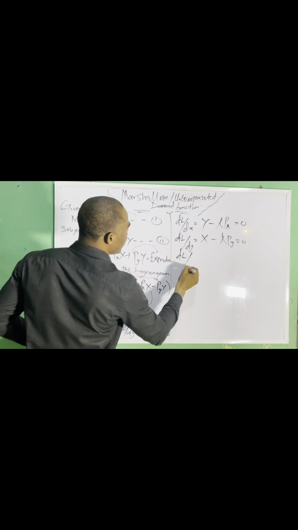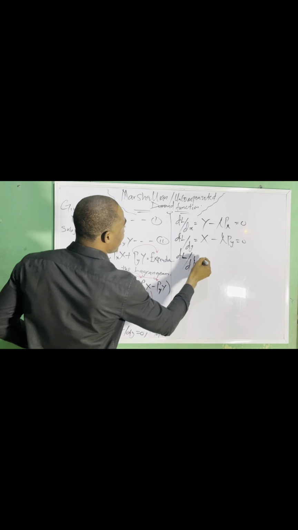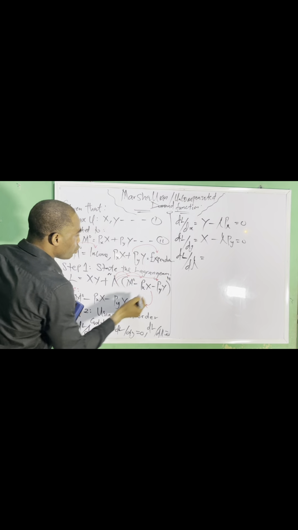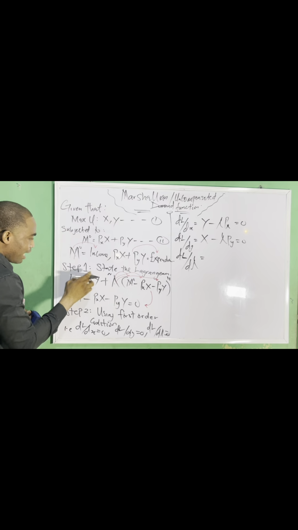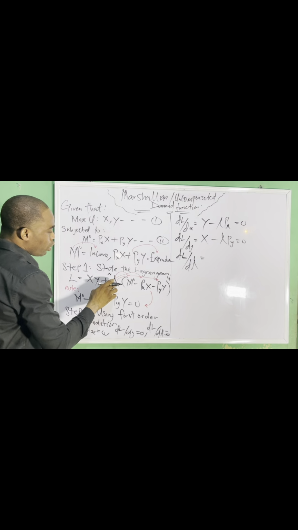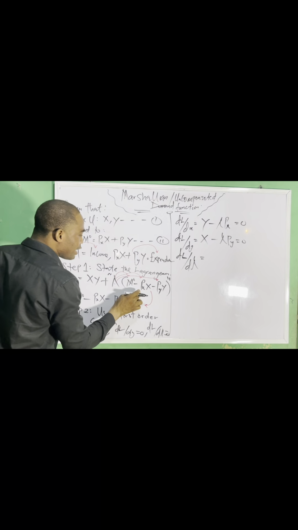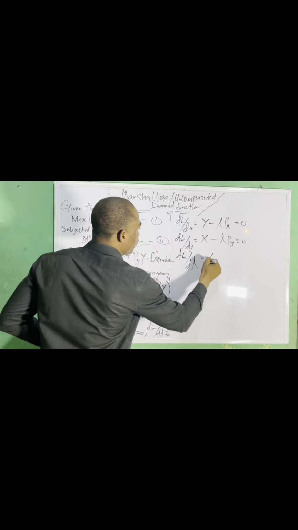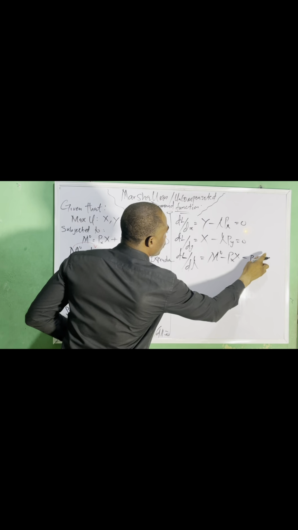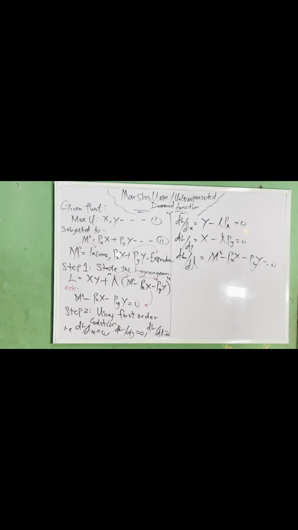Then we have the Lagrangian d lambda. To differentiate the Lagrangian with respect to lambda, automatically lambda is not in the first part, so it is 0. Then I'm left with this. If I differentiate lambda, it will give me 1, and 1 times what's inside the bracket gives me what's inside the bracket. Therefore, I'm having MO minus PX of X minus PY of Y, which equals 0.